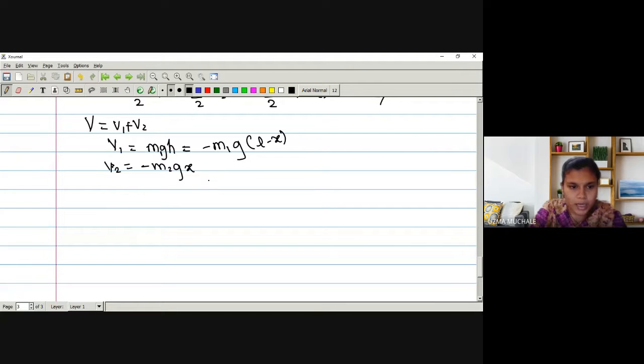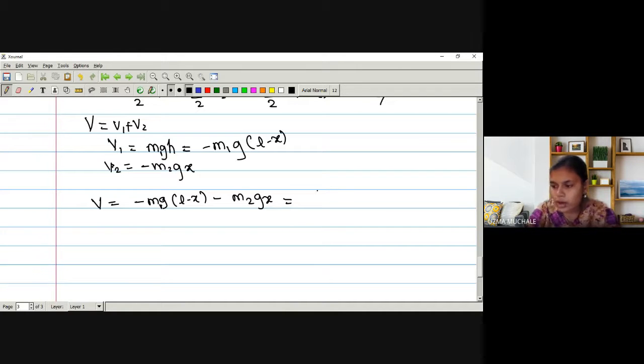So simply we can now write down the value of total potential energy: V is minus m1 g (L minus x), minus this value of V2, which is minus m2 g into x. So now we can take g x outside. It will be minus m1 g L plus m1 g x minus m2 g x.